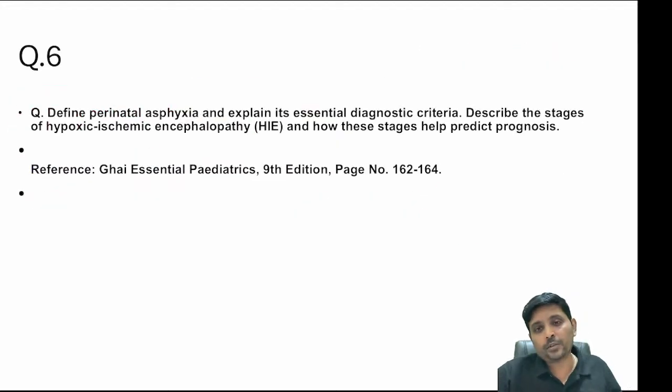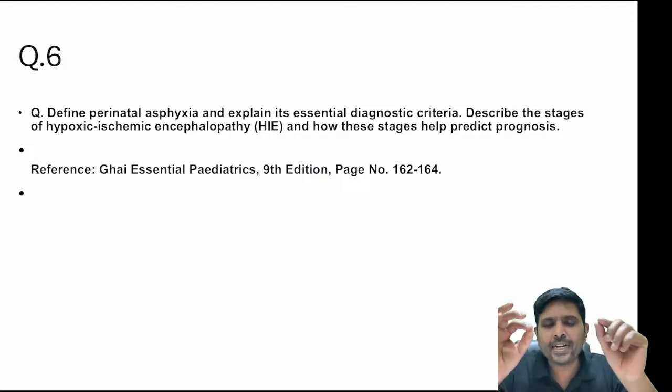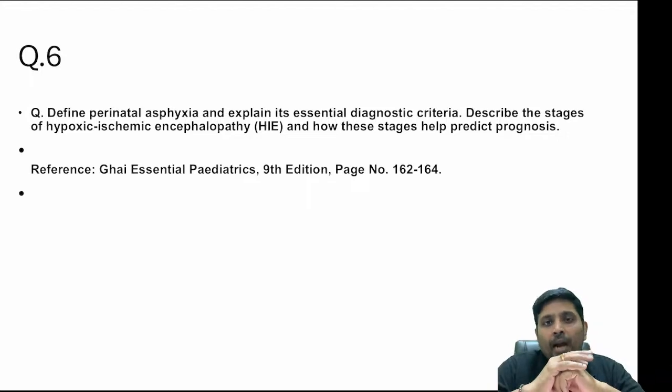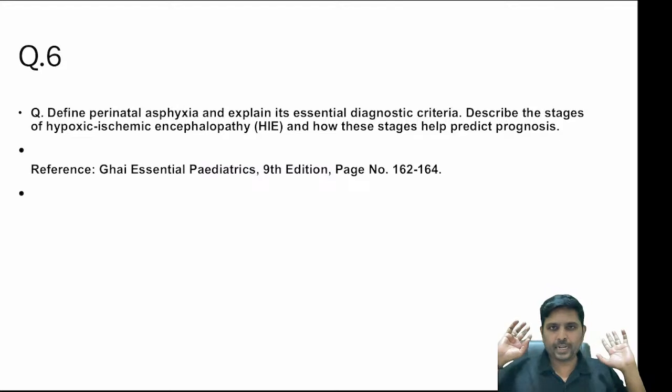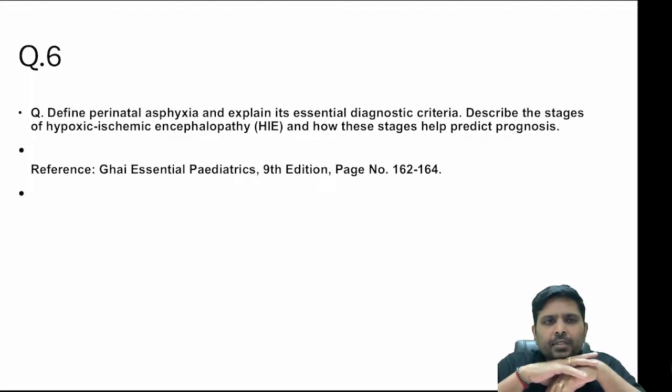IUGR, as well as one more question is what? Ponderal index. Weight in grams divided by height in centimeter whole to the power of 3 into 100. Less than 2, asymmetric IUGR. 2 to 2.5, symmetrical IUGR. More than 2.5 is a normal child, right? Okay.